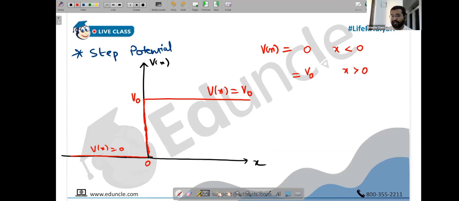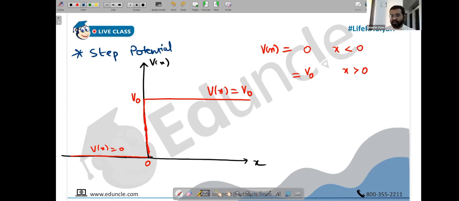But the wave function will be continuous. I had taught you this in the theorem. We don't care whether the potential is continuous or not, but the wave function will be continuous. That we have learned, if you remember. It was one of the theorems. Wave function will be finite and it will be continuous. Potential should be finite, no? Only then the wave function. Yes, absolutely. So is this finite? 0 is finite, right? And this is also finite. So as far as the potential is finite, we don't care whether it's continuous or discontinuous.